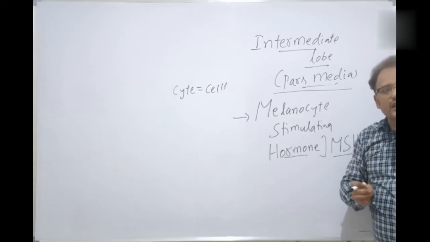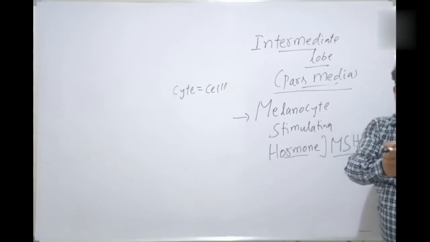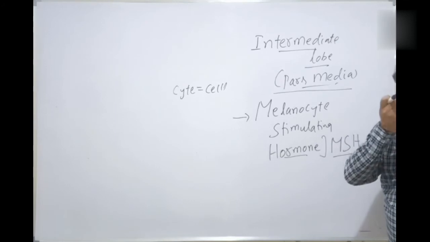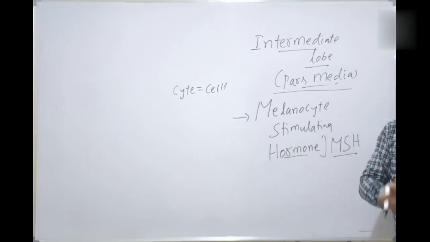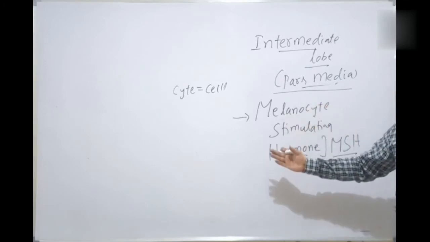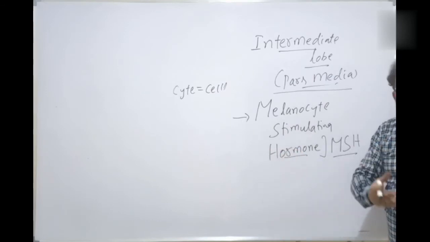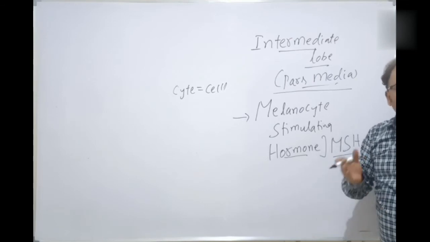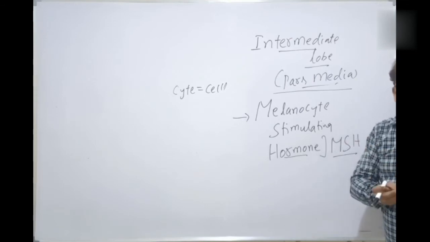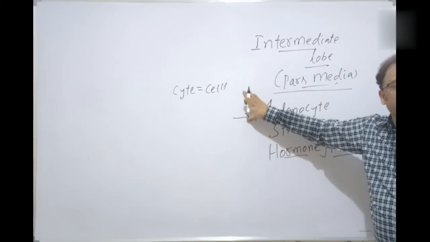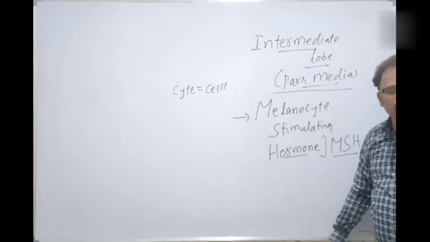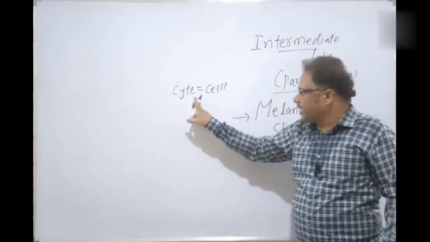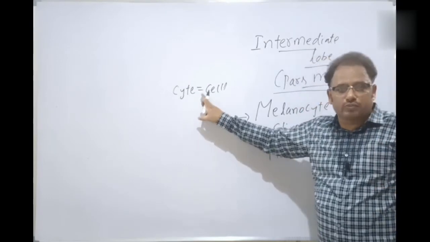It gives the black color to your hair, your eyeball, your skin. The melanin deposition is the dark pigmentation. If too much melanin pigmentation is there, the person is darker. Medium complexion, very less deposition of melanin in the skin, very fair. Getting your point, students? So cyte means a cell. The melanin containing cell is called a melanocyte.